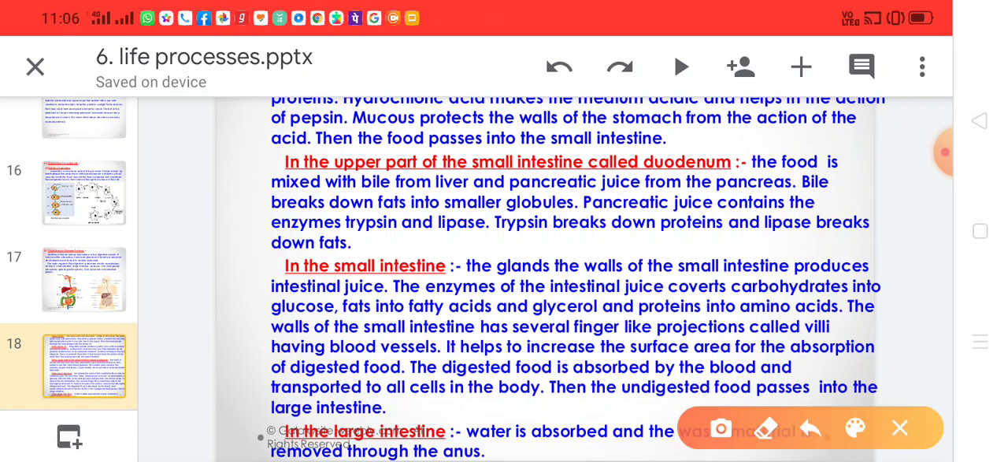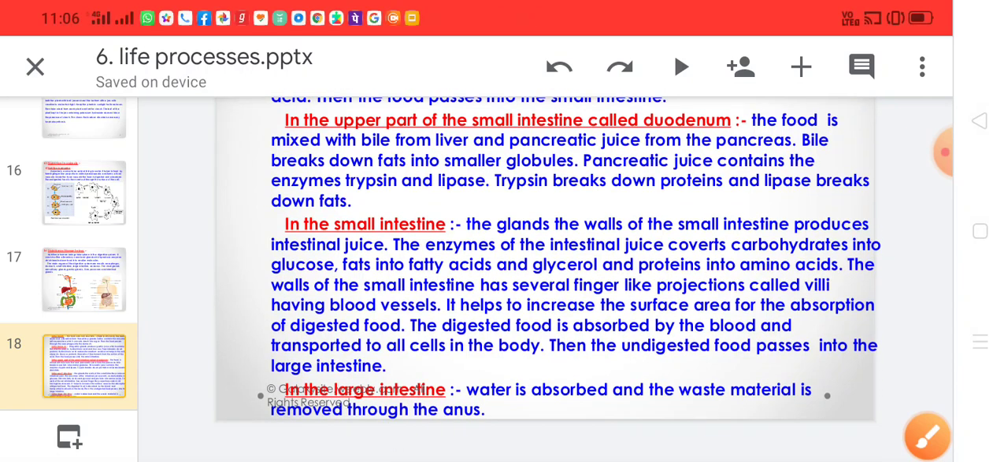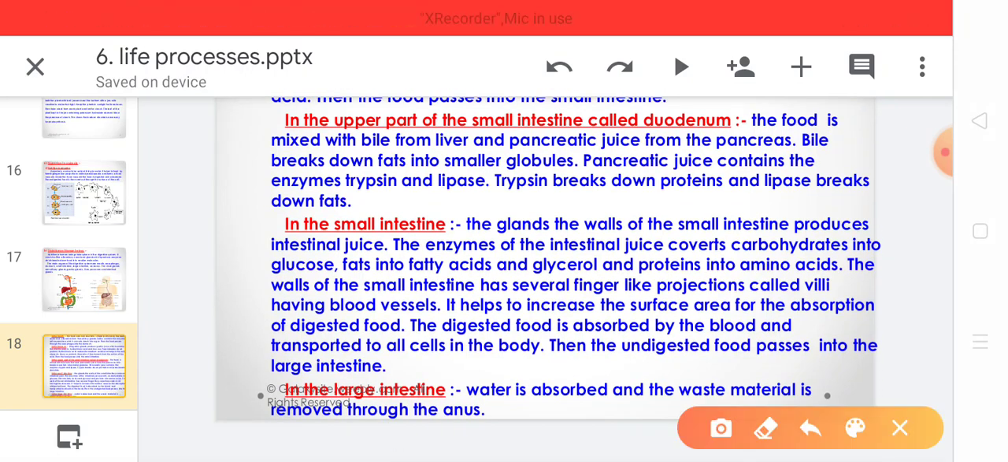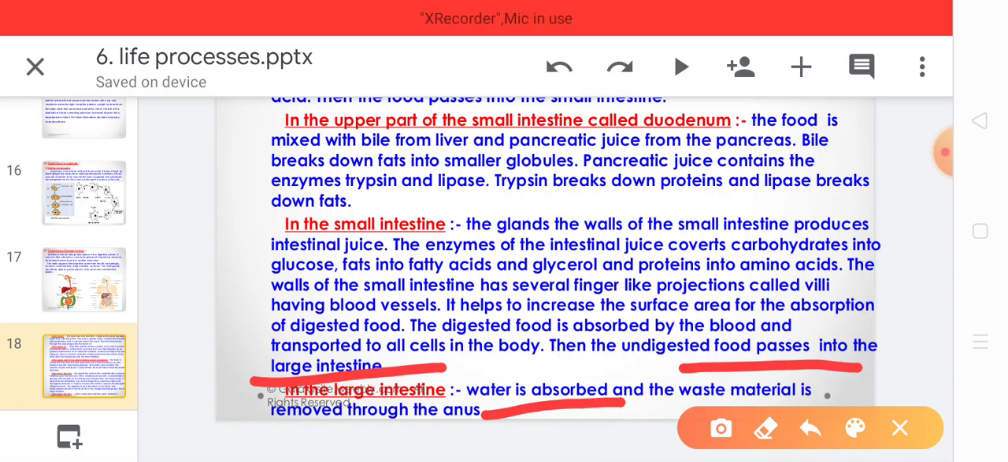The digested food is absorbed by the blood present in the villi, and then it is transported to all the cells of the body. Then the undigested food which is left in the intestine is passed into the large intestine. The major role of the large intestine is absorption of water, and the waste material is stored for some time before removal through the anus.